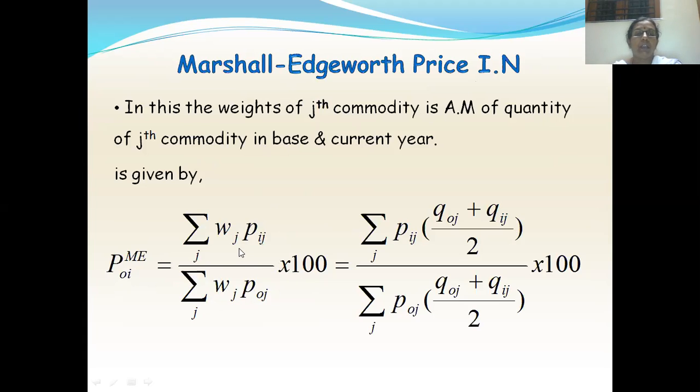So we have this formula for the weighted index number: P0I ME equals summation Wj Pij by summation Wj P0J into 100. The weight is taken as the arithmetic mean of the quantity of the jth commodity in the base and current year. So two quantities, you have 2 years, so dividing by 2. The formula will be summation over J Pij into (Q0J plus Qij)/2 divided by summation over J P0J into (Q0J plus Qij)/2, into 100.